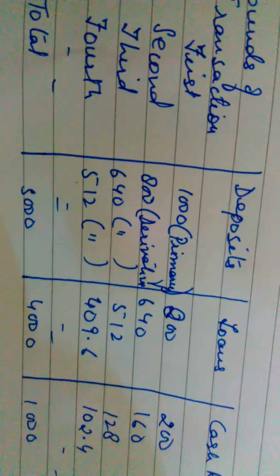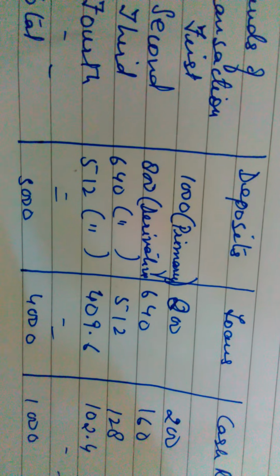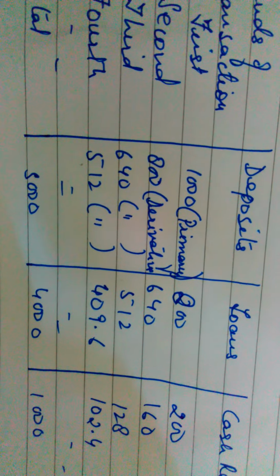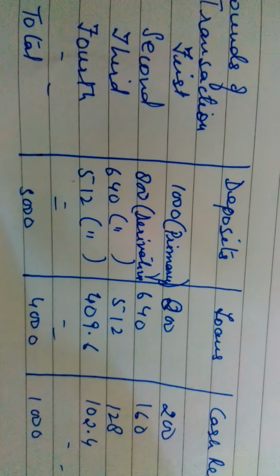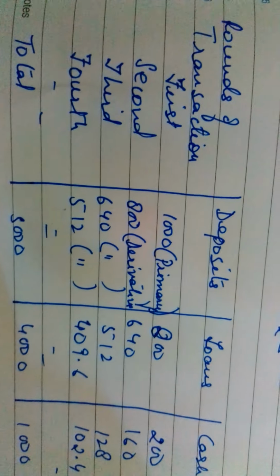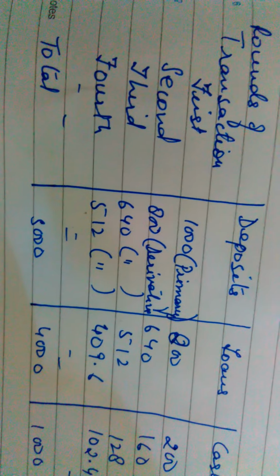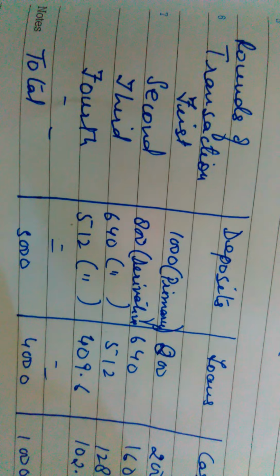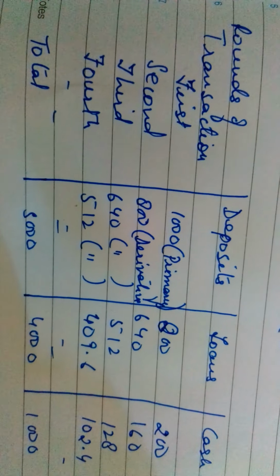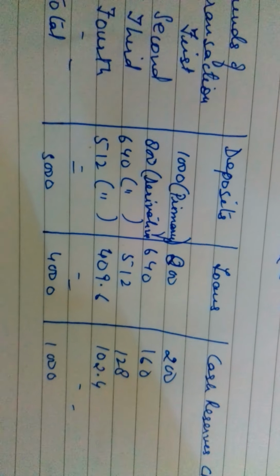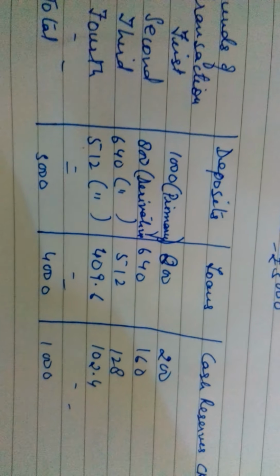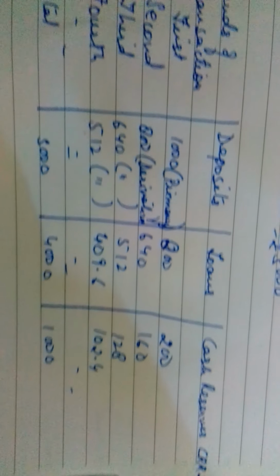And the total credit creation will be rupees 5000, out of which loan will be 4000 rupees and cash reserve will be 1000. So this is the process of credit creation. You have to bear one thing in mind, that the value of credit creation depends upon the initial deposit as well as the cash reserve ratio. The higher the initial deposit, the higher will be the credit creation, and the lower the cash reserve ratio, the higher will be credit creation. So cash reserve ratio has an inverse relation with credit creation of the bank.